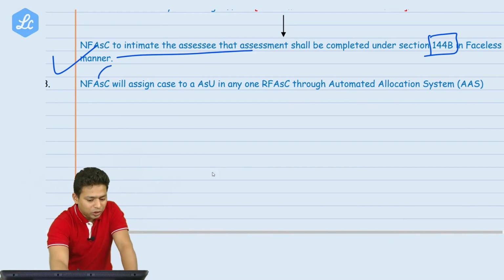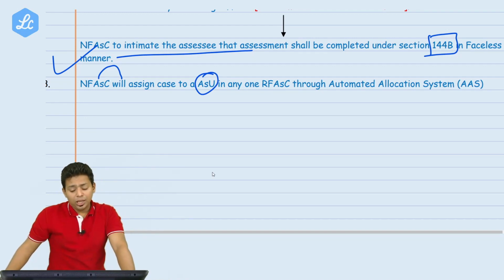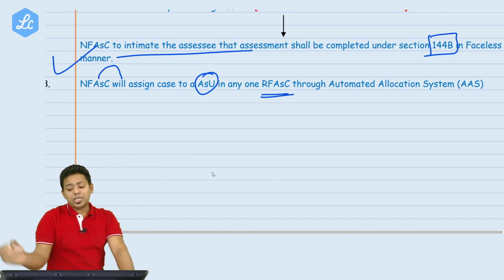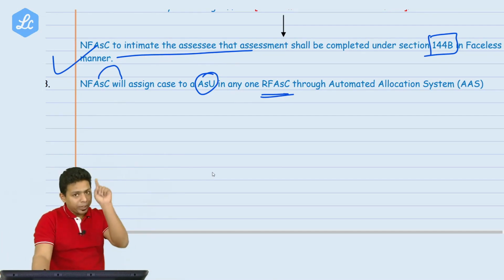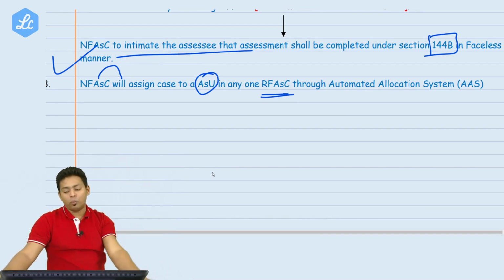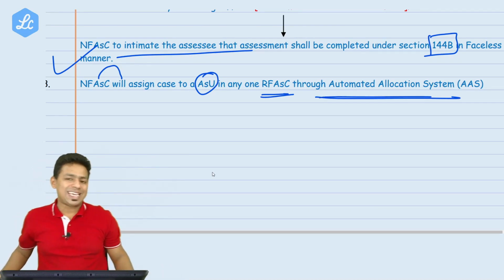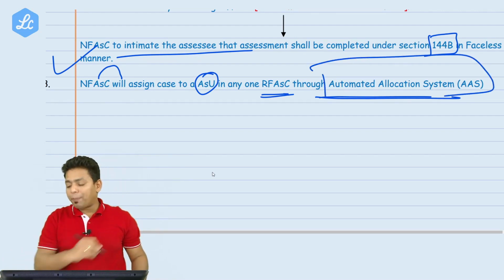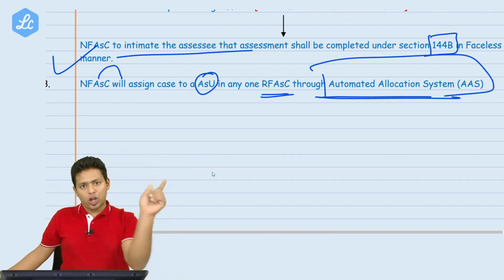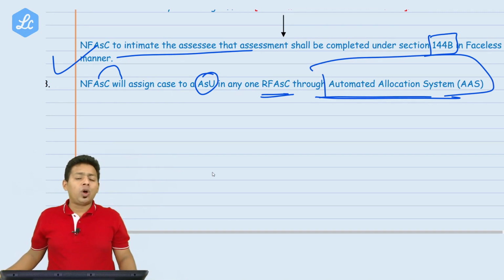National Faceless Assessment Center will assign the case to an assessment unit. The case will go to an assessment unit in any one regional assessment center. They did not say a particular one. Mumbai cases will go to Mumbai? No. They say any regional faceless assessment center, and that too it won't be done by a human. It will be done by the automated allocation system, which is known as AAS. Because if you give the power to some particular officer to allocate the case, even that officer could have been bought. There is no scope. Modi is not leaving any scope.